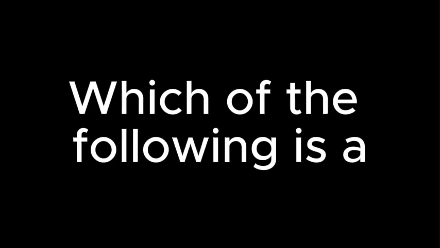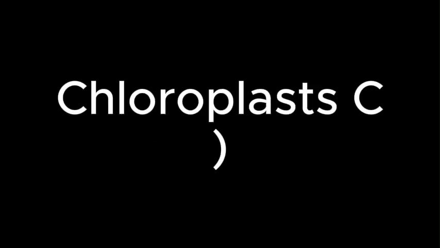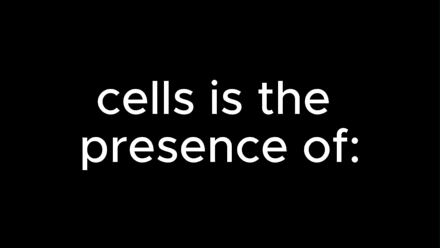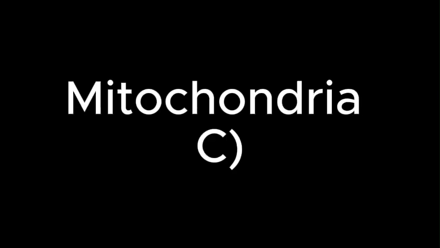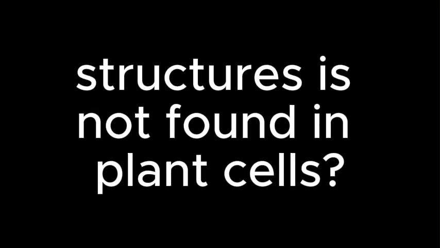50. Which of the following is a shared feature of both plant and animal cells? A. Cell wall, B. Chloroplast, C. Mitochondria, D. Central vacuole. 51. The main difference between plant and animal cells is the presence of a: A. Ribosome, B. Mitochondria, C. Chloroplast, D. Nucleus. 52. Which of these structures is not found in plant cells?